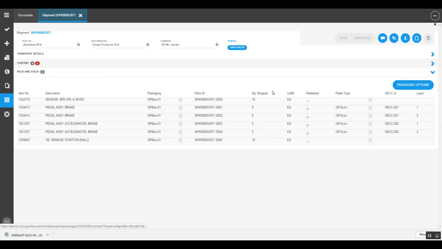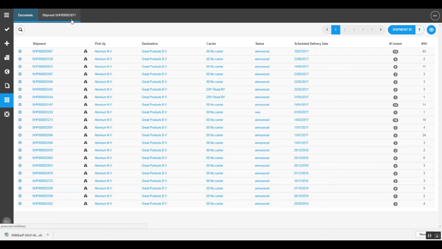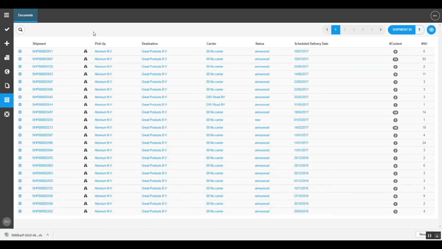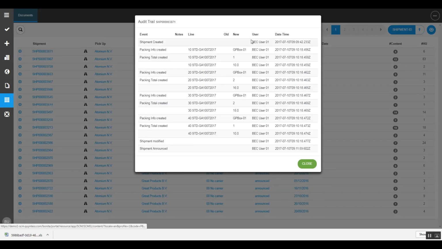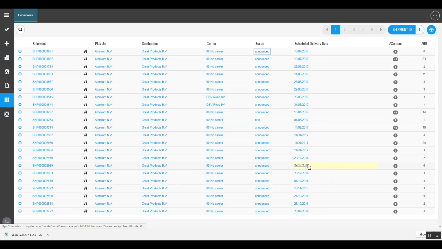So what we have here now is the announced shipment with all the information required in the system, available for further processing at the buyer's side. When opening or when refreshing the screen, we can also see for the status of the shipment that the status is announced, and we have a full audit trail of each and every step as a starter of the process here to see what happened at the supplier side at the shipment.